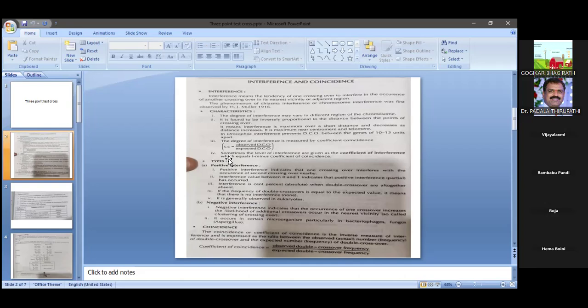These maps were first discovered by Alfred Sturtevant, for the first time in Drosophila melanogaster. By using the chi-square test, he designed the chromosomal maps, which we can also call genetical maps.